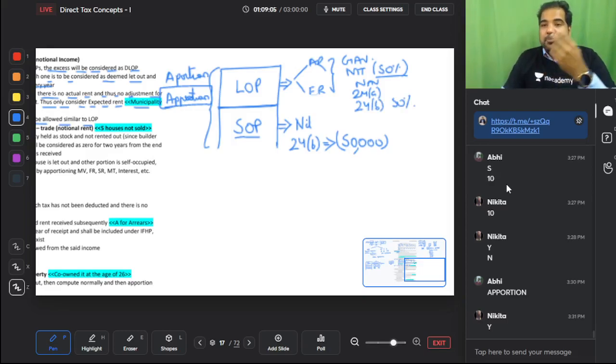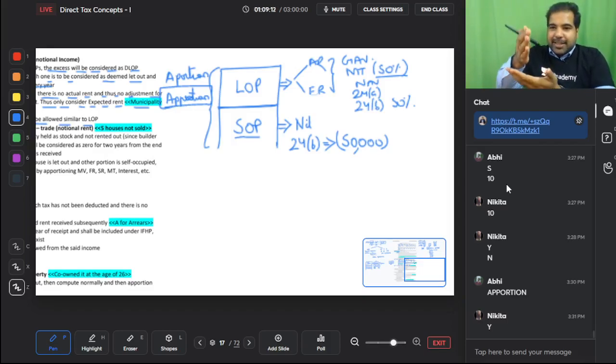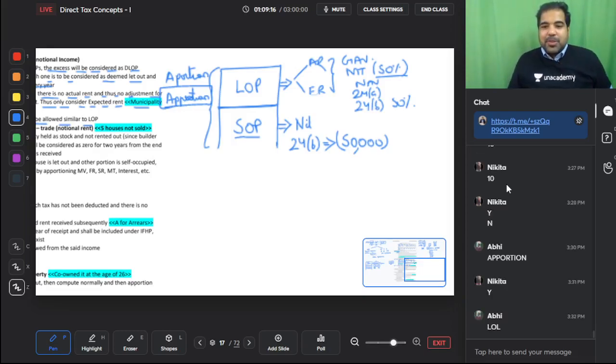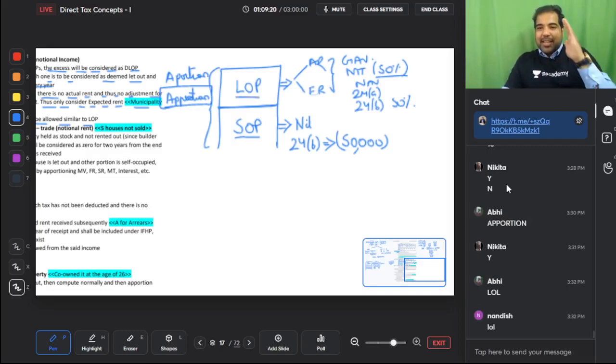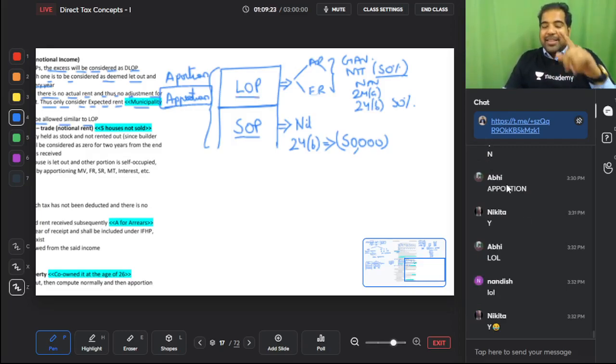Guys, anyone who has siblings, I have an elder sister, so we know exactly how to apportion it. Any chocolate is cut exactly in half, the pizza is cut exactly in half, you know what is apportion. So this is the same way, LOP, SOP, everything has to be cut in the same proportion. In the exam you have to check what proportion it is, exactly half, 1/3, etc. You have to decide.